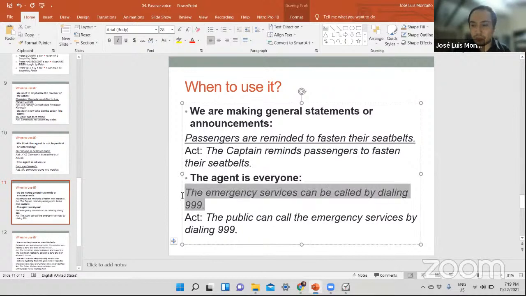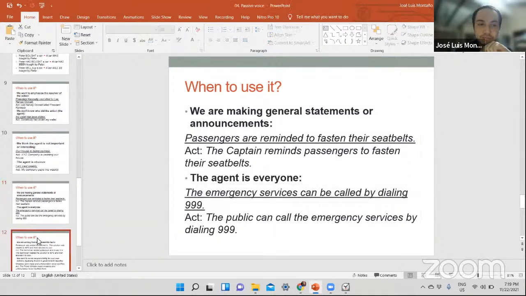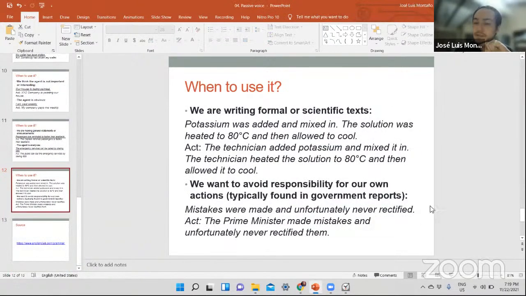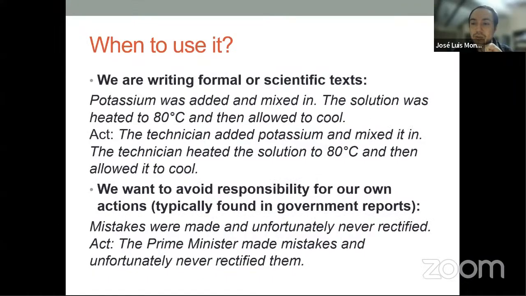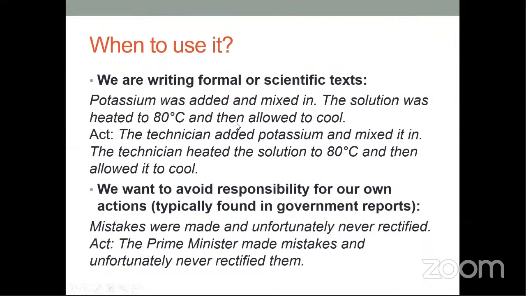And finally, we're going to read one more, and I'm going to tell you which ones you are going to use for your example, and perhaps you're going to choose. And these two, yes, and we're going to do one last activity. Please, this is for you, Jose. Let's read both examples, please. Okay, we use it when we are writing formal or scientific texts.